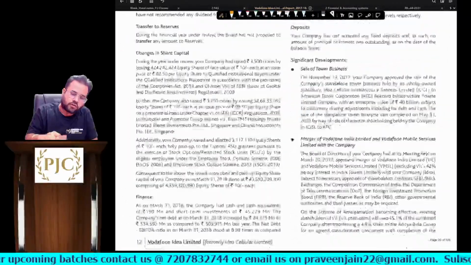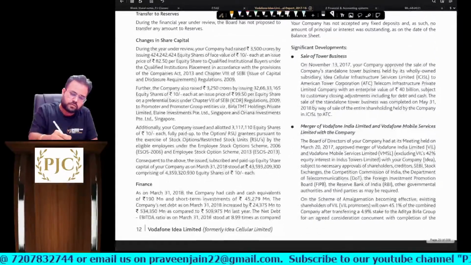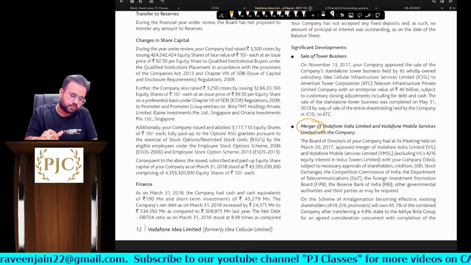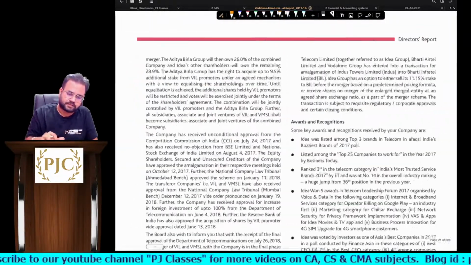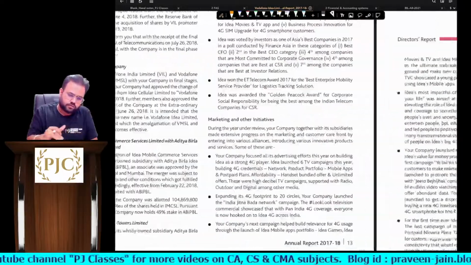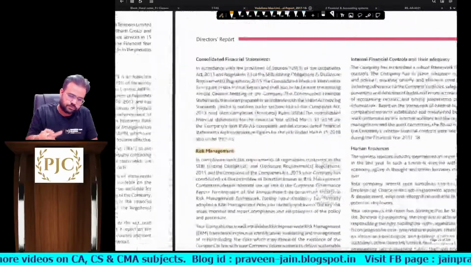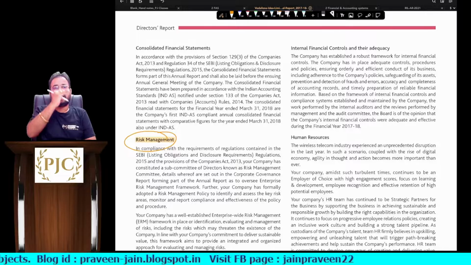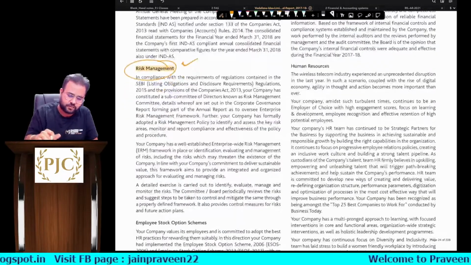They are also talking about mergers. The proposal of merger of Idea with Vodafone. So remember this, we are talking from the 2017-18 point of view, sir. Clear? Next. Again, various information they are giving you, sir. They are also talking about, as I told you, risk in the industry and risk to the organization, and how they are going to manage that, sir. Risk management.